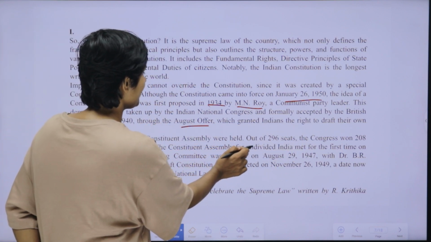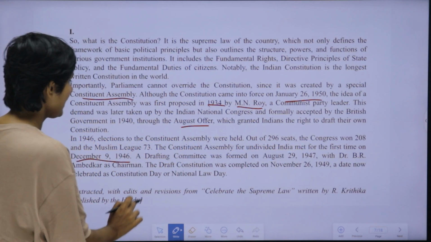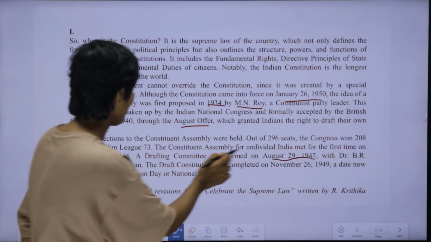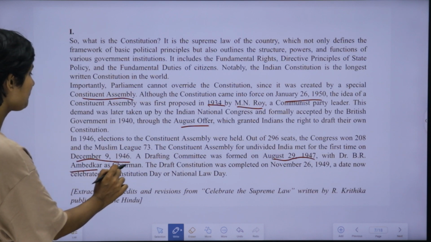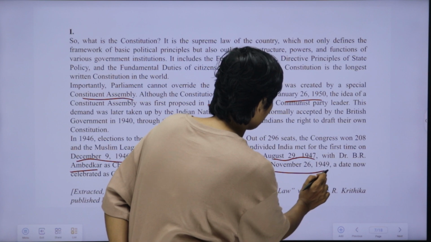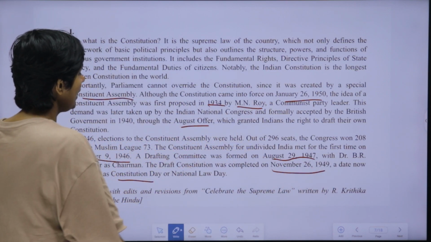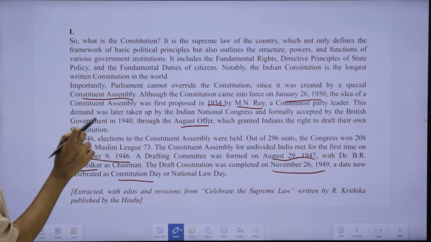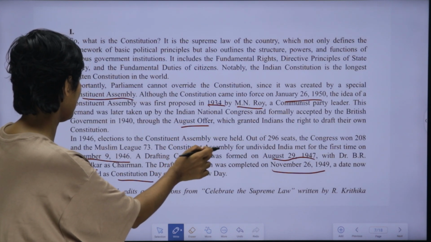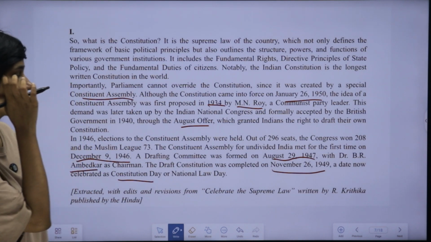The Constituent Assembly for the Undivided India met for the first time on December 9, 1946. A drafting committee was formed on August 29, 1947 with Dr. B.R. Ambedkar as the chairman. The draft constitution was completed on 26 November 1949, a date now celebrated as Constitution Day or National Law Day. This extract is taken from Celebrate the Supreme Law, an article written by R. Kritika, published in The Hindu daily. Okay, this is our paragraph.